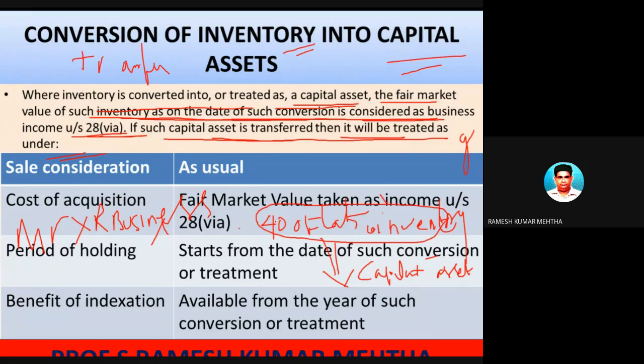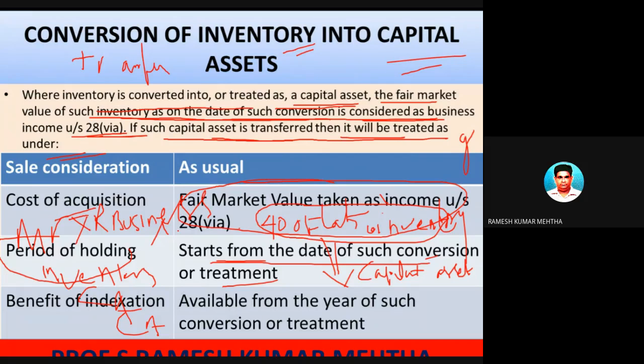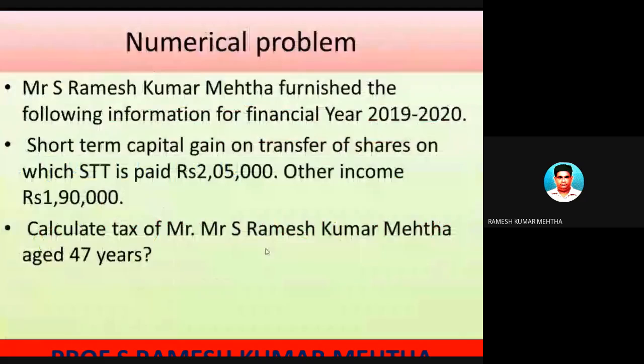So inventory is converted into capital asset, and the capital asset is subsequently sold. The cost of acquisition is the fair market value of such inventory at the time of conversion. The period of holding starts from the date of conversion or treatment. We'll see that. The benefit of indexation is available from the year of such conversion. So let's take a small example. A little bit confusing, but once we take up a numerical problem, whatever doubts are there will be loud and clear.